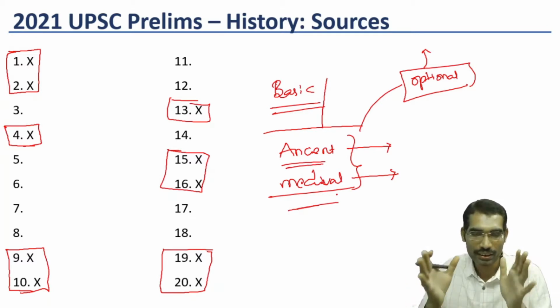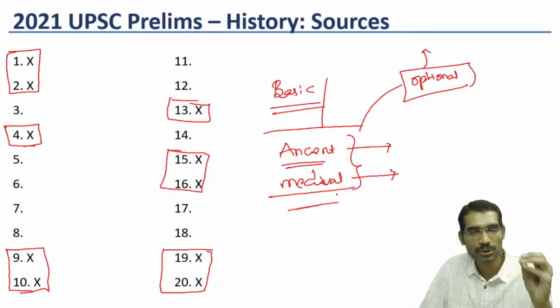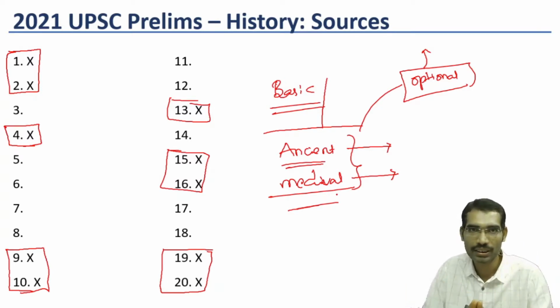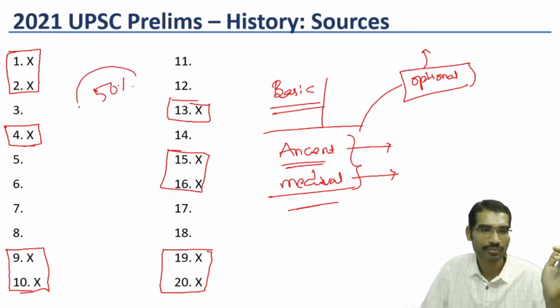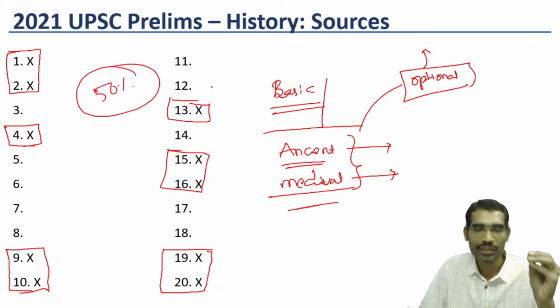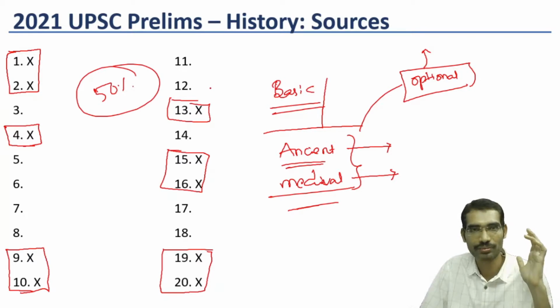So this shows that, forget about large and big books, even if you read the basic NCERTs, old NCERT and new NCERT, 50% of the game is over. Having 50% with confidence is a great asset in the prelims examination.